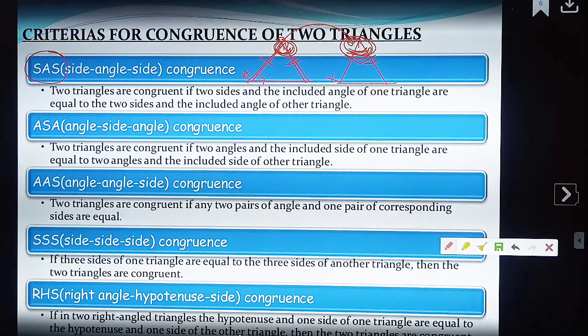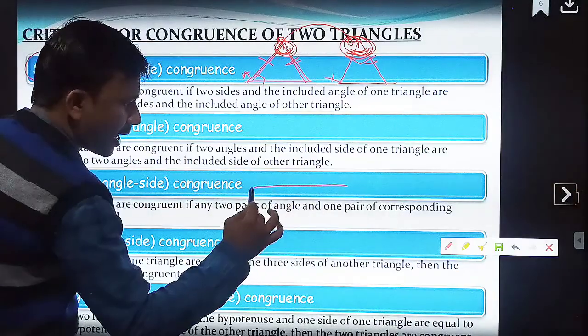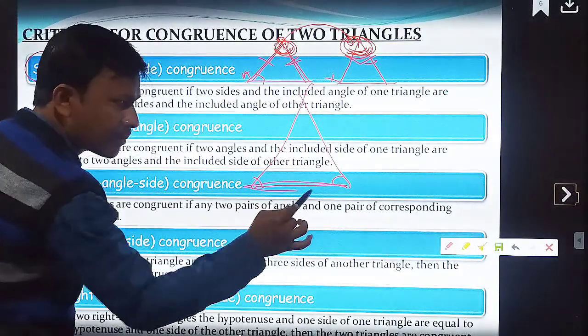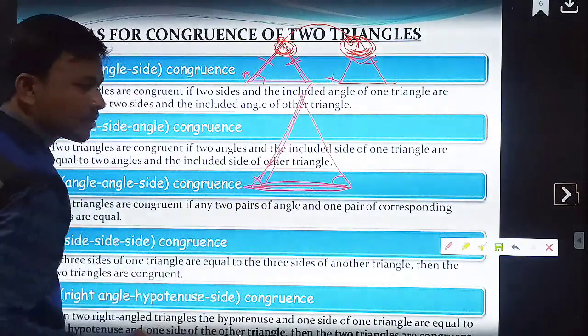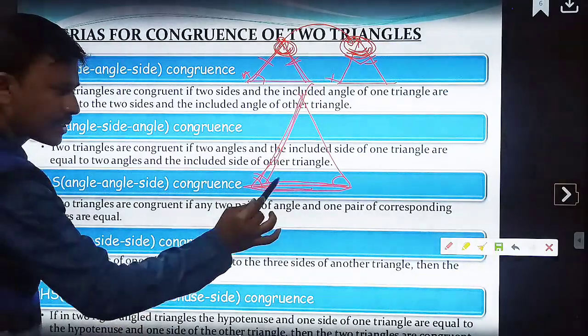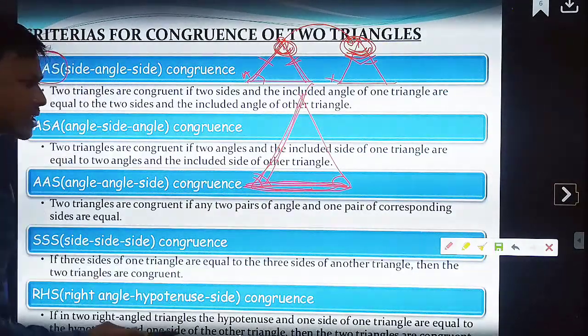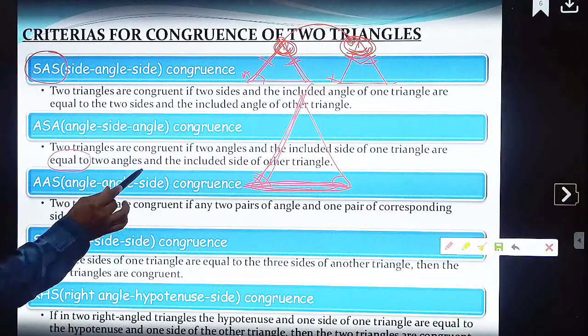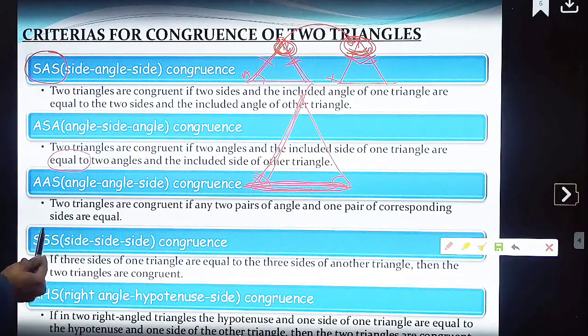Next comes what? ASA, angle side angle congruence. Two triangles are congruent if two angles and the included side, two angles and the included side, are equal. The side must be between the angles, not elsewhere. Two angles and included side must be what? Equal. Then the two triangles are said to be congruent.